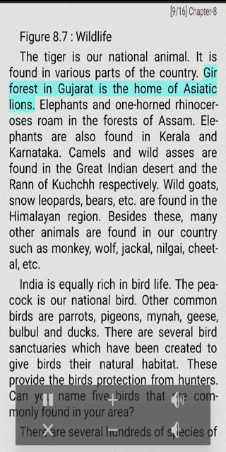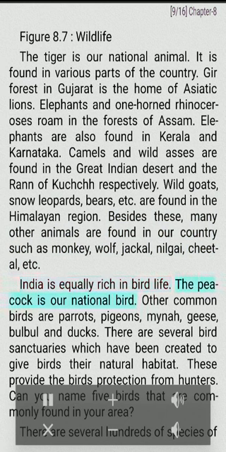Gir Forest in Gujarat is the home of Asiatic lions. Elephants and one-horned rhinoceroses roam in the forests of Assam. Elephants are also found in Kerala and Karnataka. Camels and wild asses are found in the Great Indian Desert and the Rann of Kutch respectively. Wild goats, snow leopards, bears, etc. are found in the Himalayan region. Besides these, many other animals are found in our country such as monkey, wolf, jackal, nilgai, cheetal, etc.